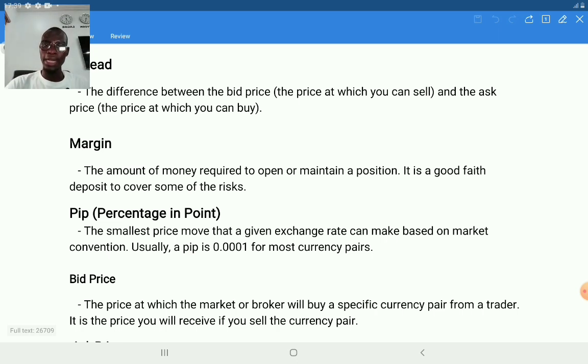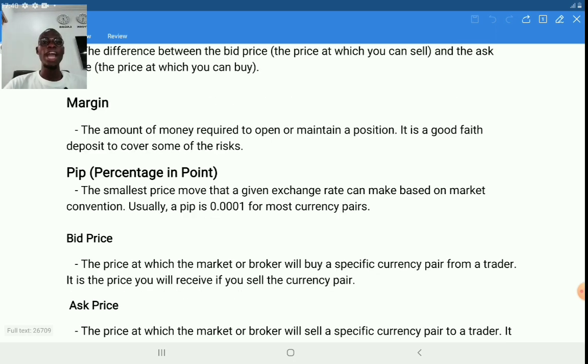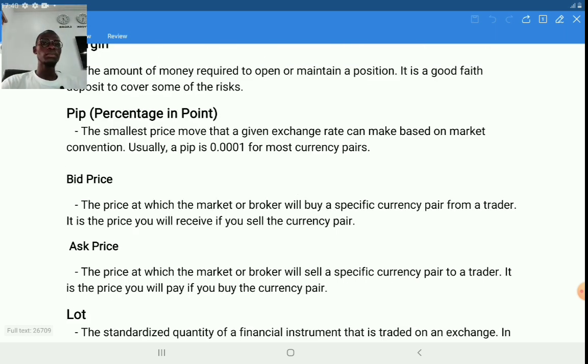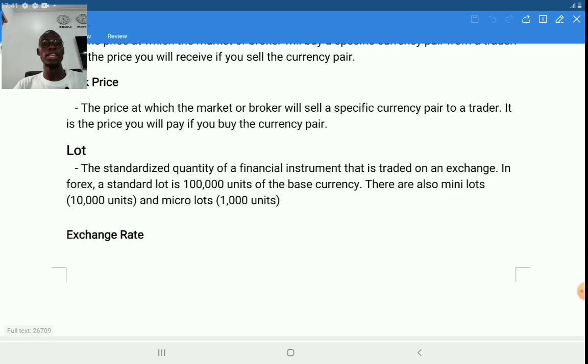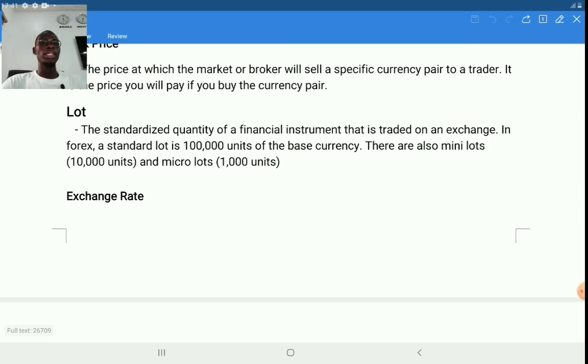Then we have pips. Pips means percentage in points. The smallest price move that a given exchange rate can make based on market convention. The exchange rate of a market is measured in pips. Then we have the bid price, which I have explained, and the ask price, which I have explained. Then now we have the lot. The lot is the standard quantity of a financial instrument that is traded on the exchange.